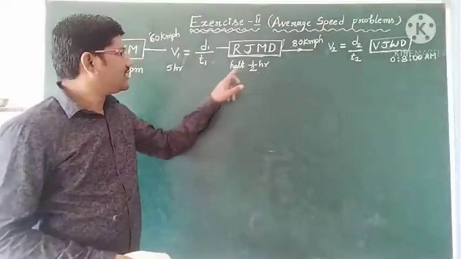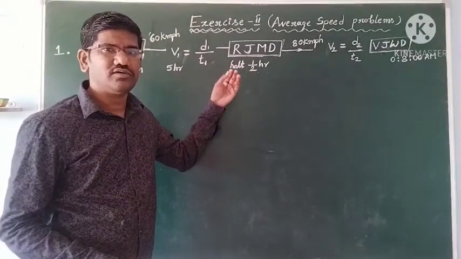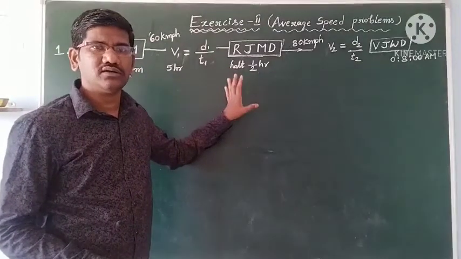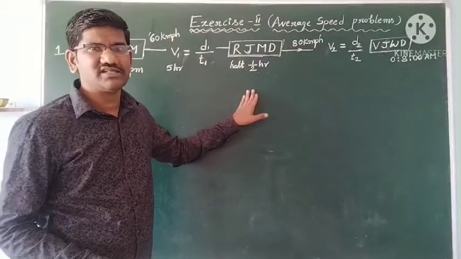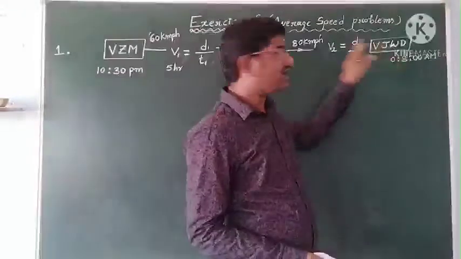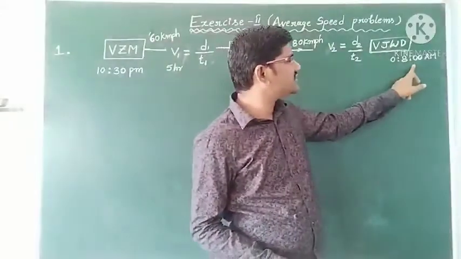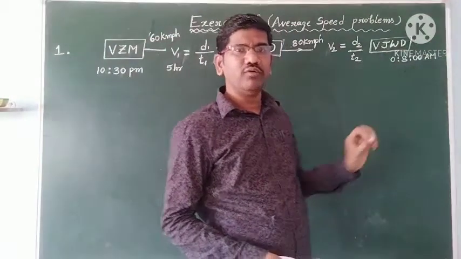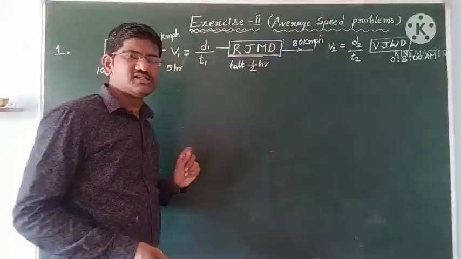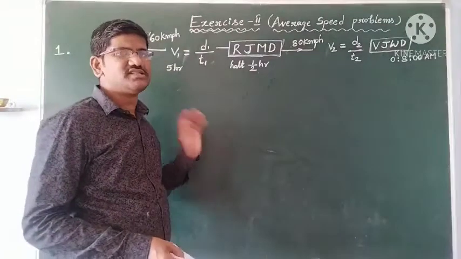So at Rajahmundry, they stopped the vehicle for half an hour, that is a halt. They took rest, they did not cover any distance here. And from Rajahmundry to Vijayawada, they again maintain a speed of 80 km per hour and finally reach Vijayawada at 8 a.m. Now the question is, we have to find the average speed in the journey.